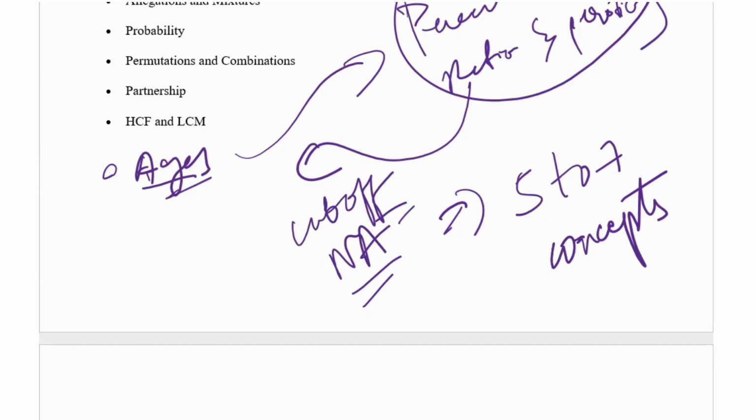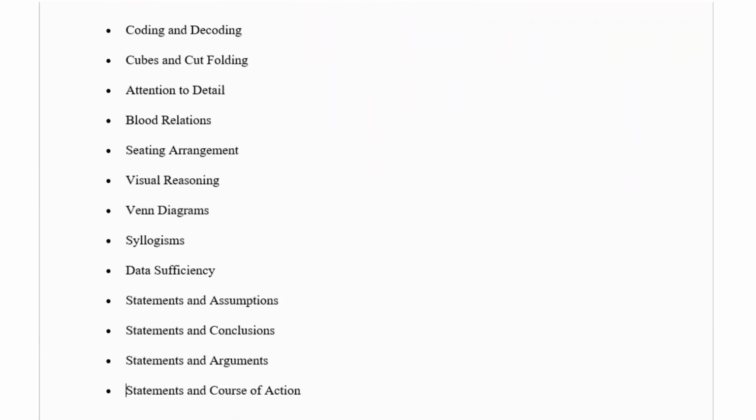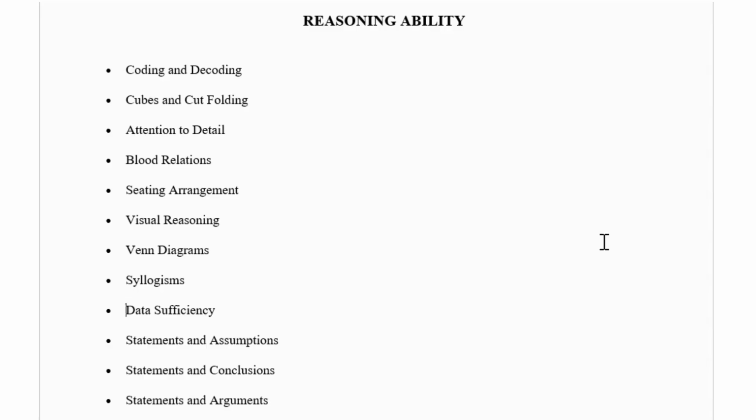Okay, the next one is reasoning ability. Reasoning ability is a very easy topic, this is a mind game. If you learn logically, then it's okay to solve reasoning ability. Why? Because compared to numerical ability, reasoning ability is very easy, and we can solve many questions in it. The first one is coding and decoding.